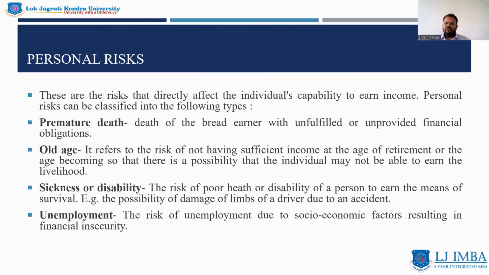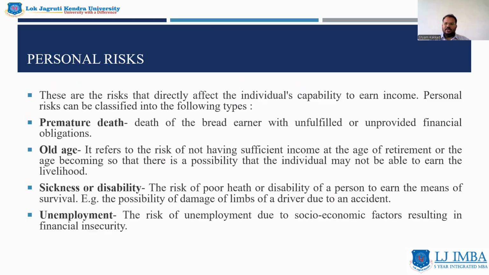Personal risk are those which hamper an individual's capability to earn income. Examples are premature death. A family member, a sole bread earner, or a single earning person of the family may die because of any situation or any unfortunate event.